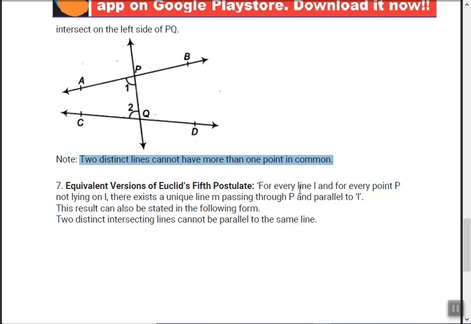That's the meaning of this postulate: given a line L and an external point P, you can always draw a line parallel to this line through this external point. Okay, there will be one line only, there won't be more than one line.